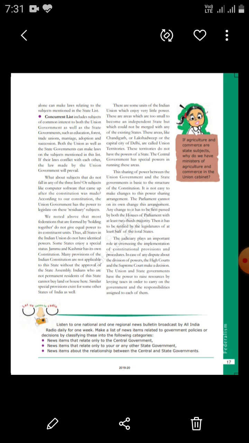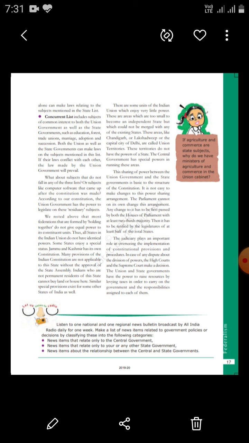There are some units of the Indian union which enjoy very little power. This is because they may be small in area, so they cannot be formed as a state, or they may not wish to join or merge with any state of India.